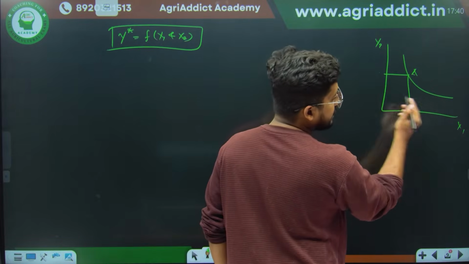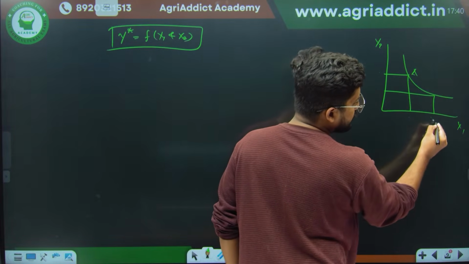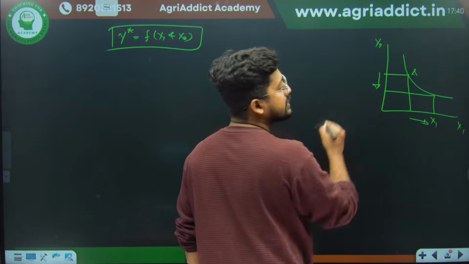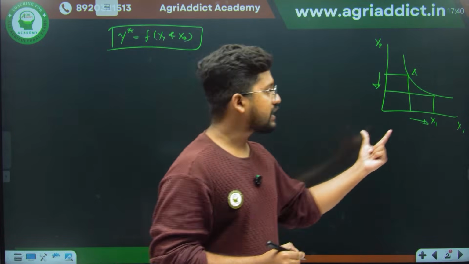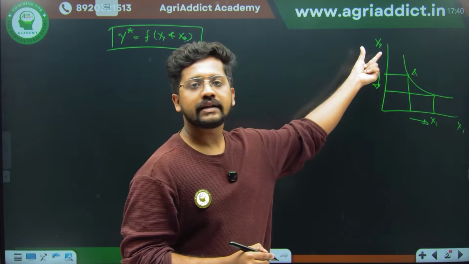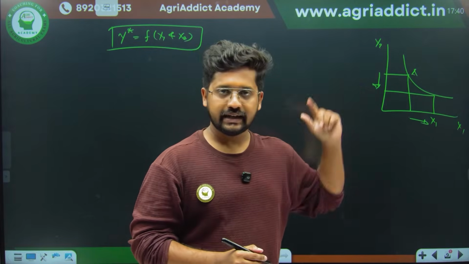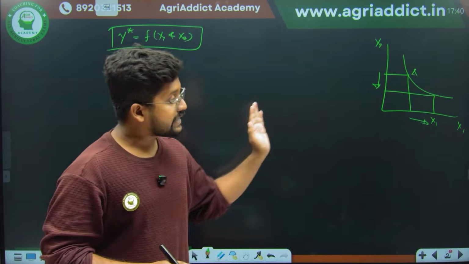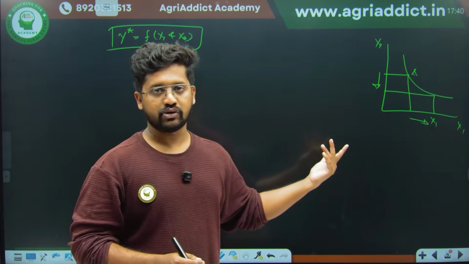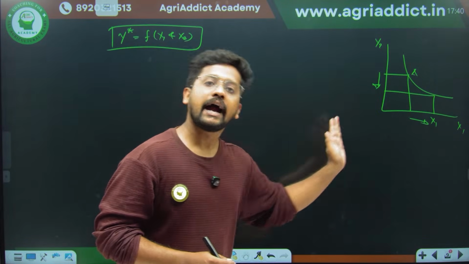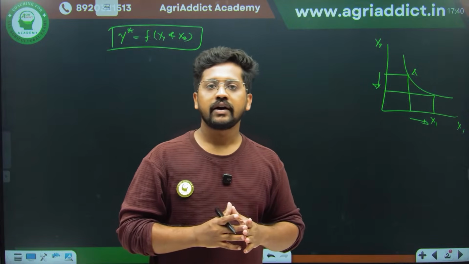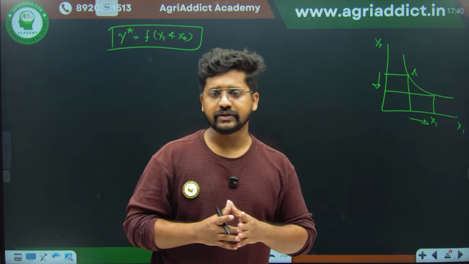If you want to increase x1, here the x1 is increased, right? But what happened? Our x2 is decreased. So therefore, if you want to increase one unit, another one should be decreased, right? So to what extent can we substitute one resource for another resource? To what extent can we add one resource by sacrificing another resource? That is the basic idea of the principle of factor substitution.